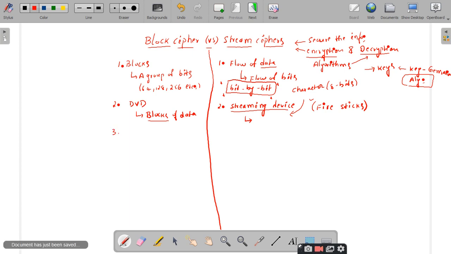Third one, application. This is very important. You should know where we are going to use the block or the stream ciphers. Coming to the application part, you can make use of block ciphers anywhere in cyber security. So you can use it anywhere in the cyber security realm.